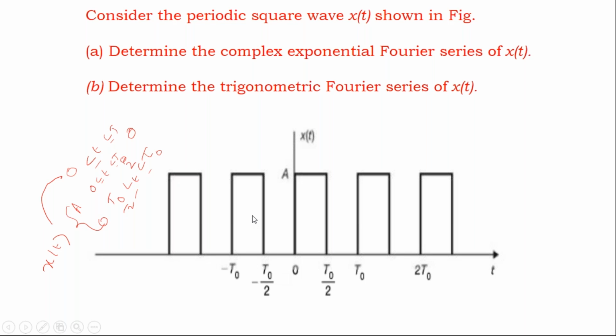Now the question is, I want the same x of t between minus t naught by 2 less than t less than t naught by 2. Now tell me the equation for this. Observe the waveform and tell me the equation for this. Please post it in the chat box.